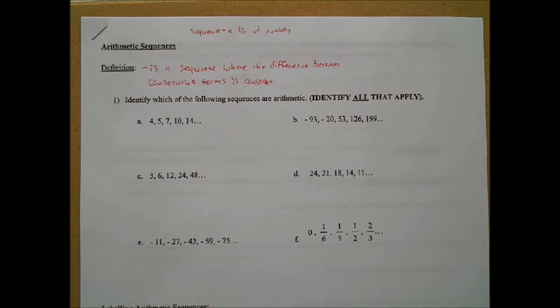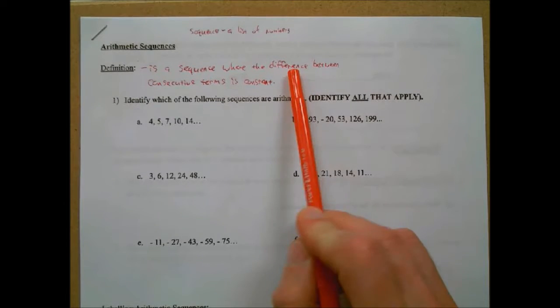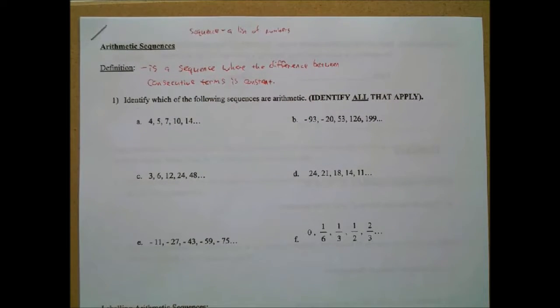Okay, so let's break this down. Difference in math means what? Subtracting, right? So the difference, that is, if you subtract consecutive terms. What does consecutive mean? Partially, I'd say continuous.